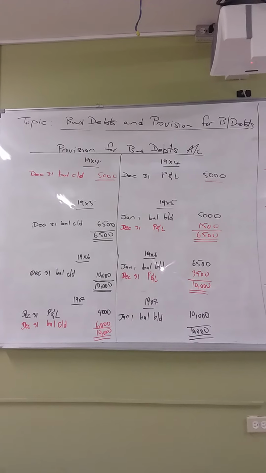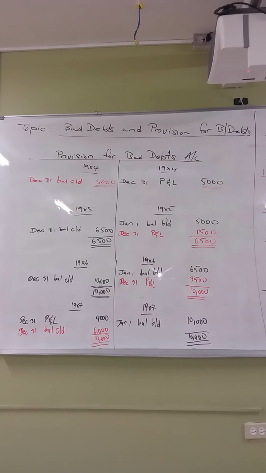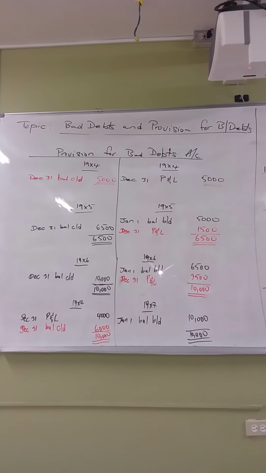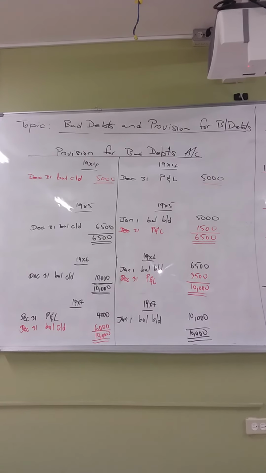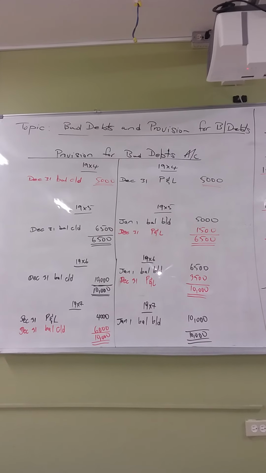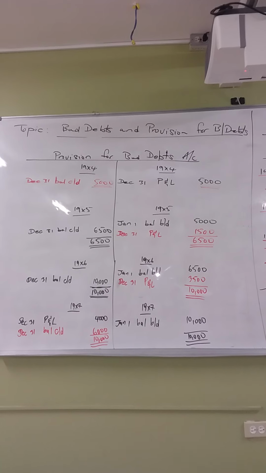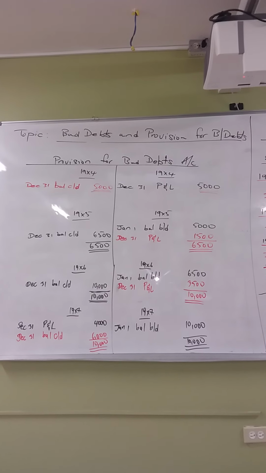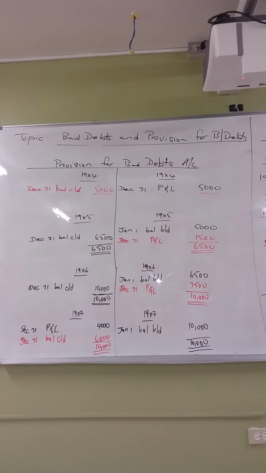Now what do we know? Once you have a balance c/d, you must have a balance brought down on the opposite side. So let's go to 1995. In the year 1995, notice what we have on the credit side: January the 1st, balance brought down, $5,000.